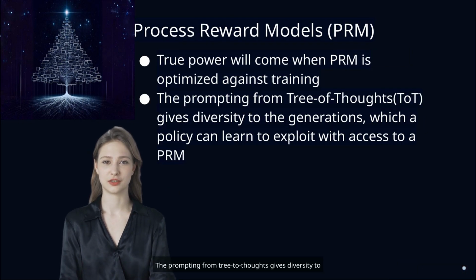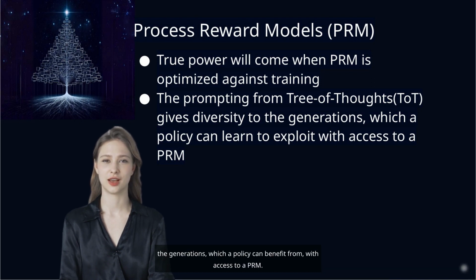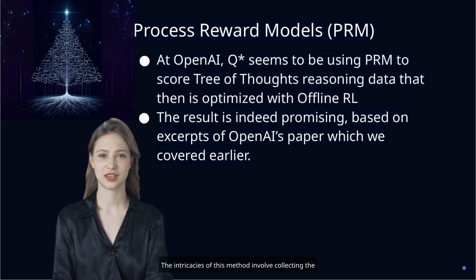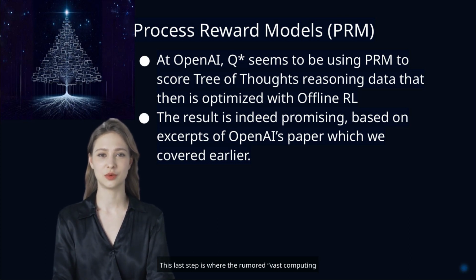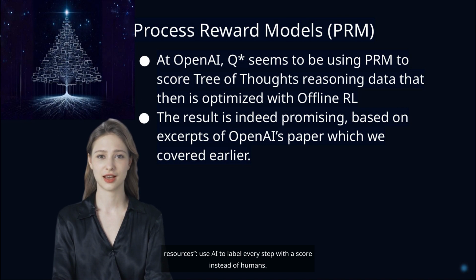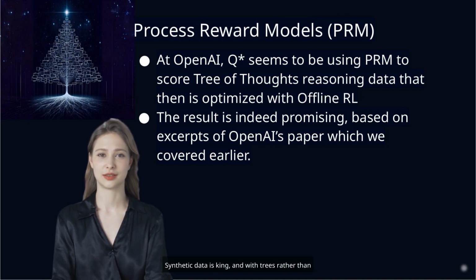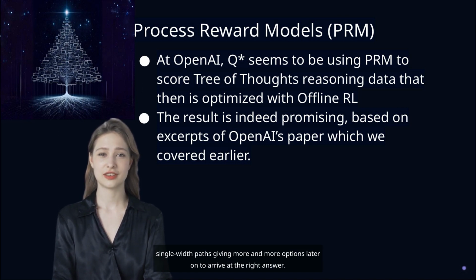The prompting from tree of thoughts gives diversity to the generations, which a policy can benefit from, with access to a PRM. The intricacies of this method involve collecting the right prompts, having a model to generate great reasoning steps, and most importantly, accurately scoring tens of thousands of completions. This last step is where the rumored vast computing resources use AI to label every step with a score instead of humans. Synthetic data is king, and with trees rather than single-width paths giving more and more options later on to arrive at the right answer.